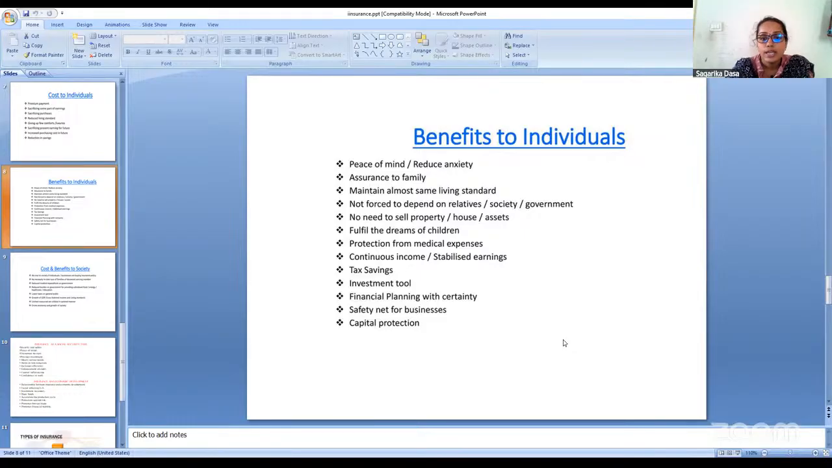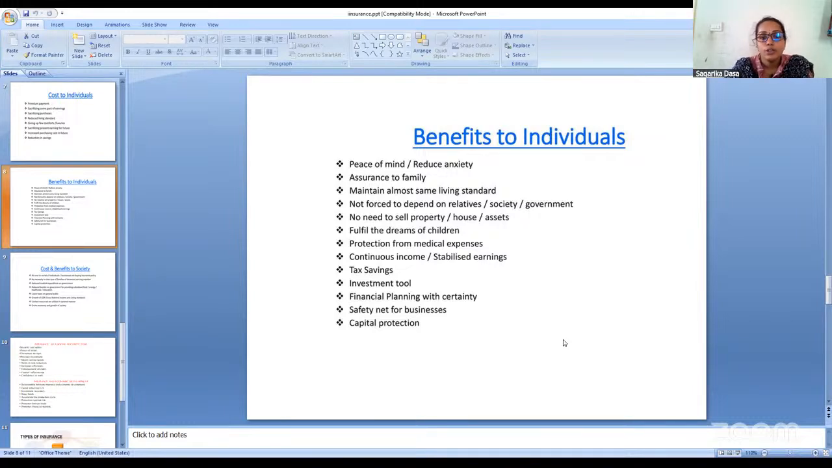Maintains almost the same living standard. Now, in the cost, we are saying that the standard of living will be reduced. But if you see on an average, the standard of living will be almost the same. It is going to be a benefit to the individual.